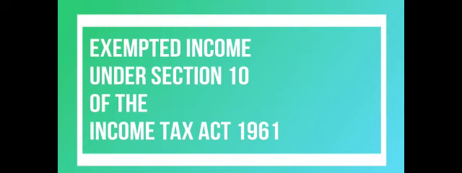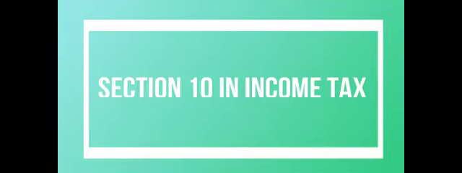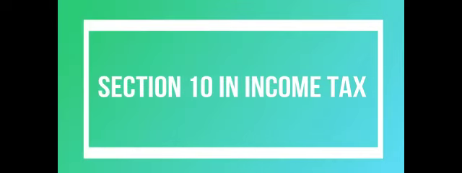Before knowing about the exempted incomes, let us know what is Section 10 in income tax. Section 10's main objective is to reduce the burden of the different structure of the tax, such as rent allowance, allowance for children's education, traveling allowance, gratuity, pension, and so on.